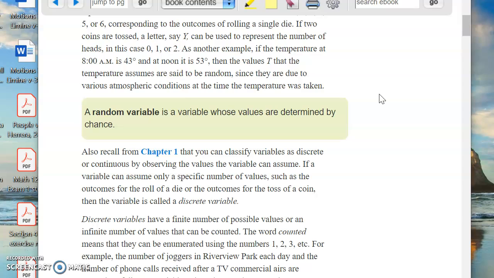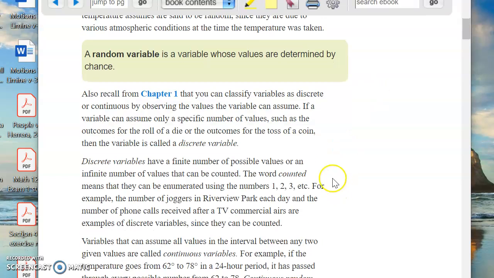So oftentimes the authors, even this author as well as others, are very sloppy with their language here. The random variable, to be precise, is a variable whose values are determined by chance. Once the value is determined by tossing the dice, by flipping the coin, it's not a random variable anymore as much as it is a data point, okay? Now we're going to classify random variables as being discrete or as being continuous.